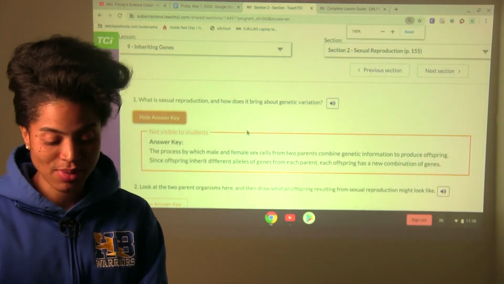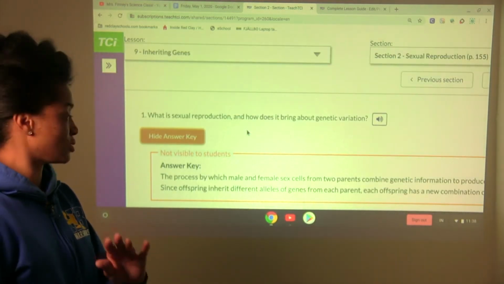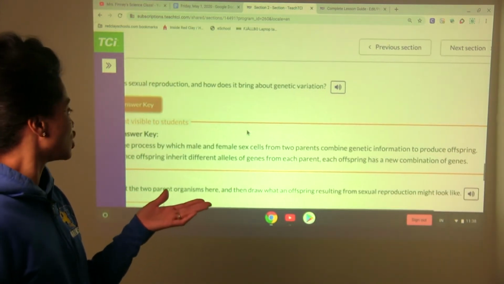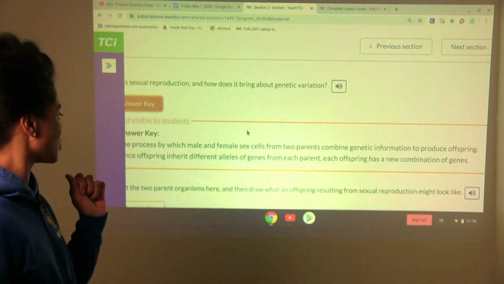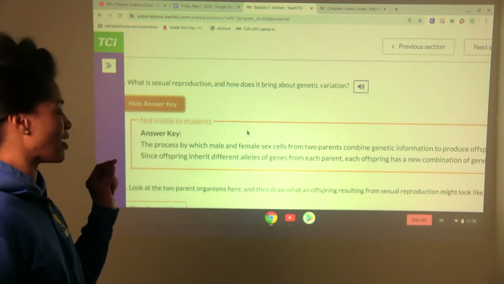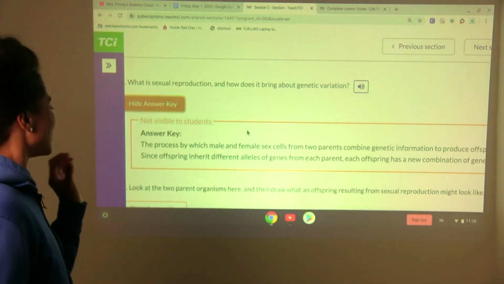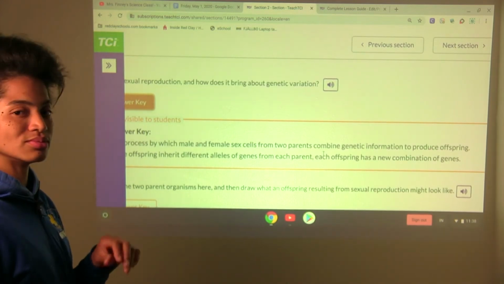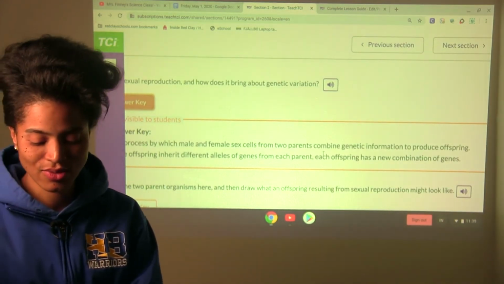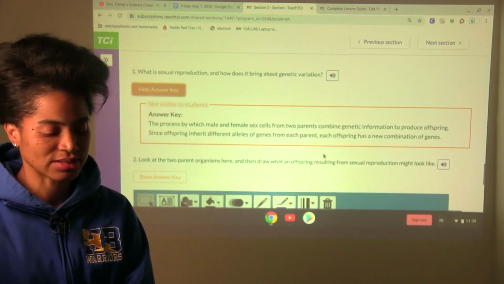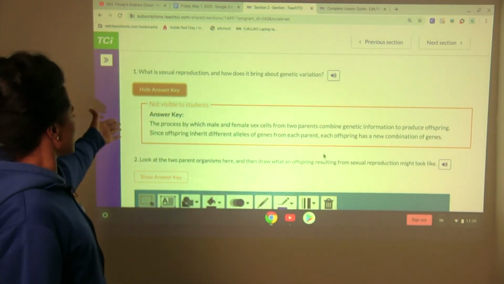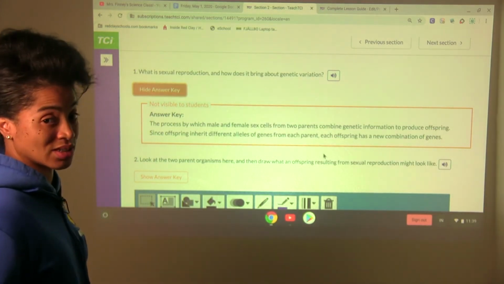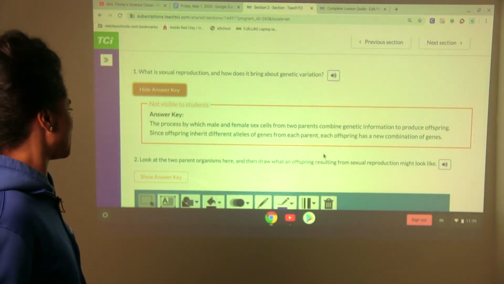So it's a process by which male and female sex cells from 2 parents combine genetic information to produce offspring. Since offspring inherit different alleles of genes from each parent, each offspring has a new combination of genes. I'm going to leave this up here for you to let this sink in. Reread this and please insert this in your Lesson 9, Section 2, TCI notebook questions.